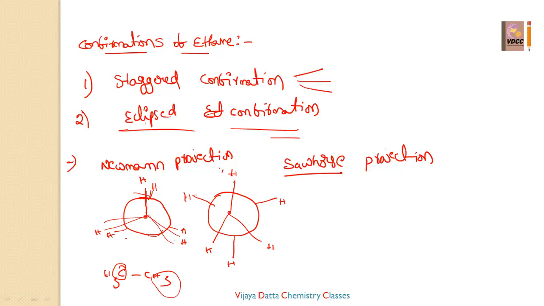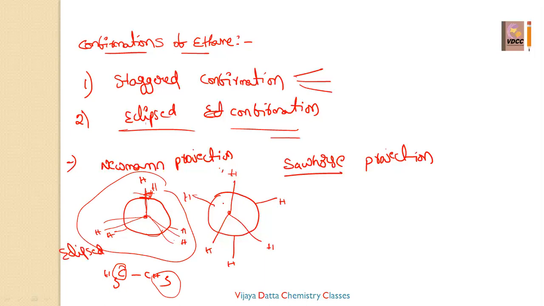If you imagine it in three dimensions, these two carbons are parallel to each other, and the hydrogens, if you are seeing the front side, we are unable to see the backside hydrogens, isn't it? There is not much distance, and the two hydrogens are as close as possible. This type of conformation is said to be the eclipsed conformation.